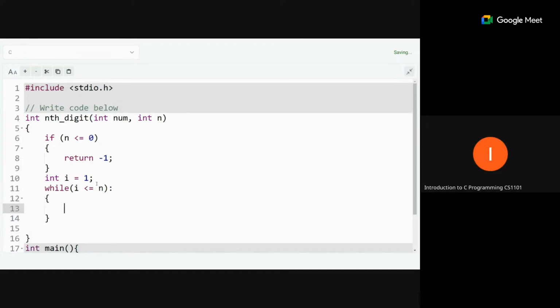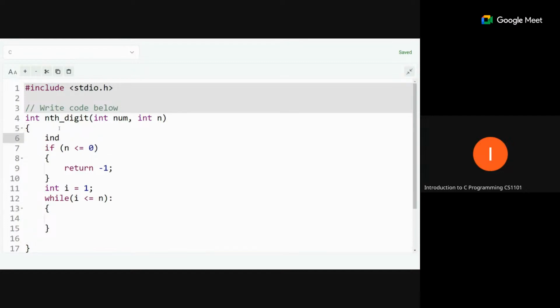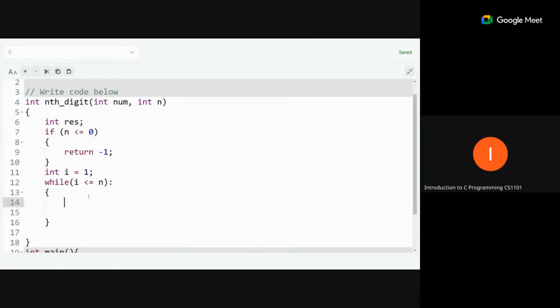So we have to return the digit. We can declare one variable, int res, for the result. First we will check the digit. So res equal to the remainder value, which is num percent 10. Sorry, not i, 10.